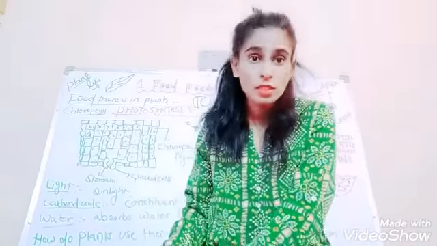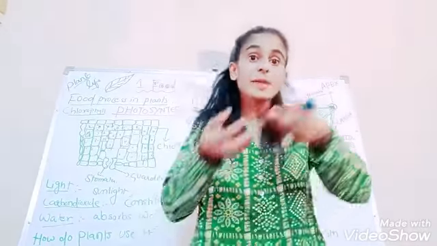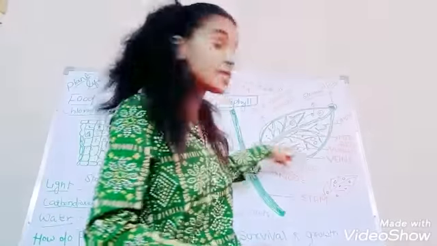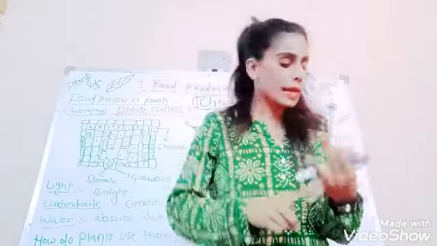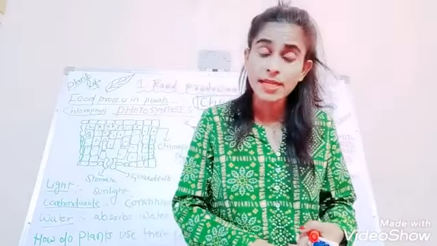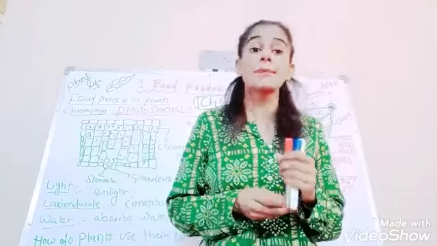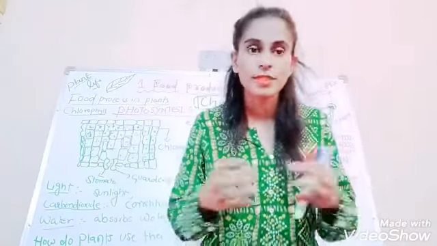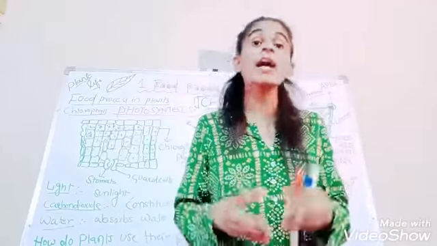Through the roots, water and minerals come and reach the leaf through the veins we discussed. So finally the leaf got the carbon dioxide, the sunlight, the water and minerals. And ultimately it uses these products and produces the food.